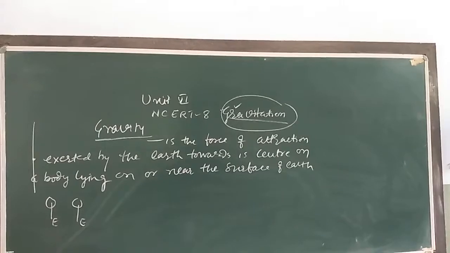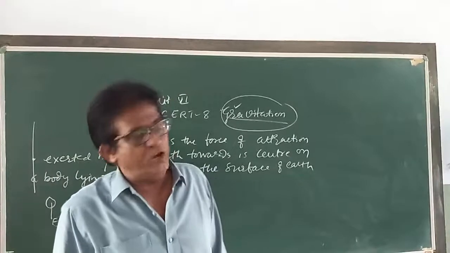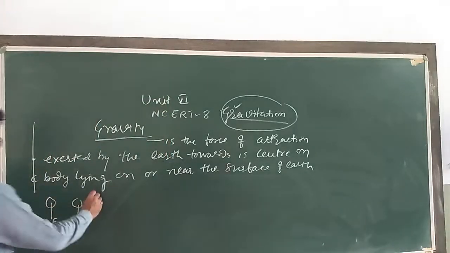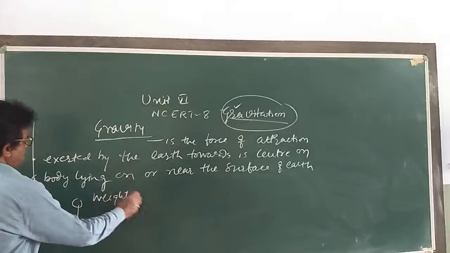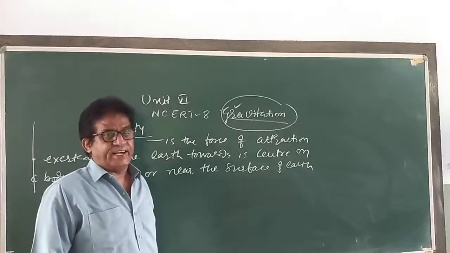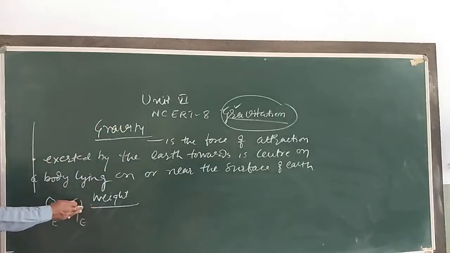Now, dear children, the force of gravity acting on a body is the measure of the weight of a body. So I can say the weight of a body is defined as the force of attraction exerted by the earth on the body towards its center.